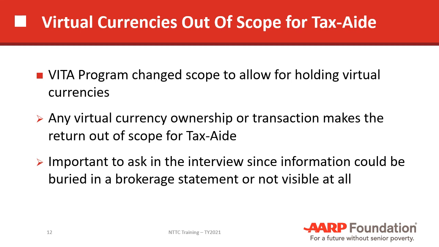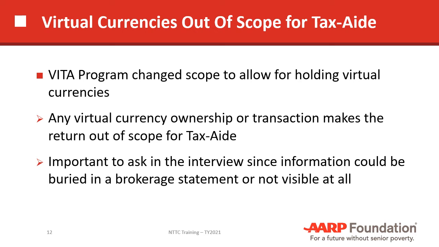Virtual currencies, sometimes called cryptocurrency or Bitcoin is one of them, is completely out of scope for Tax-Aide. Now, there is another program that's similar to Tax-Aide called the VITA program, which is under the IRS umbrella of free programs for people to get their tax returns done. The VITA program does allow a taxpayer to hold cryptocurrency in what's called a wallet. So they're holding cryptocurrency that they're not using for anything. No transactions are being conducted using it. It's just sitting there in a wallet. So that's okay with the VITA program, but it's not okay with Tax-Aide.